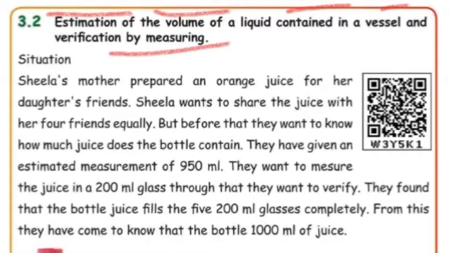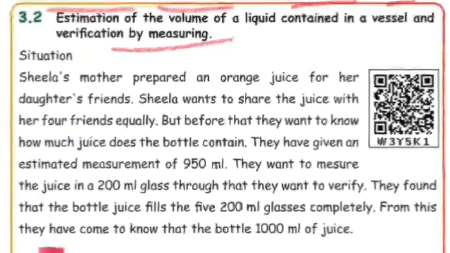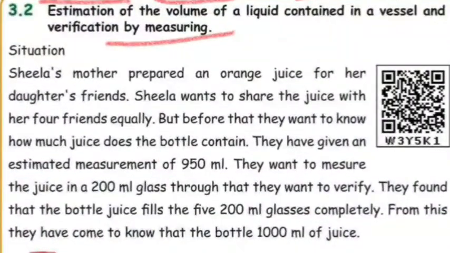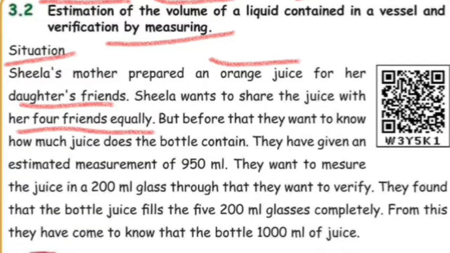For that there is an example given here in your book. So let us read. Now the situation we are going to start. Sheila's mother prepared an orange juice for her daughter's friends. Sheila wants to share the juice with her 4 friends equally.